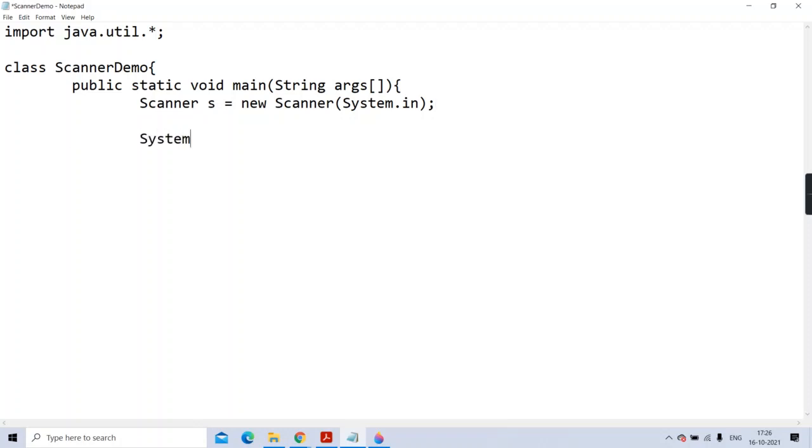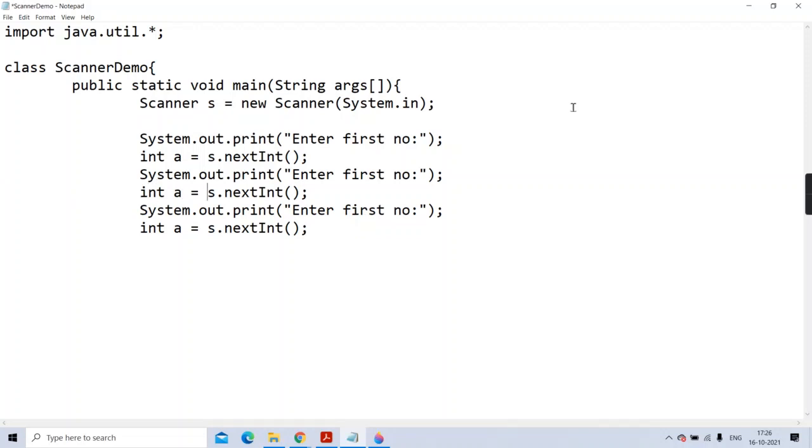Now I will accept 3 numbers, suppose. So I'll give some prompt before that. Okay, enter first number, int a equal to s.nextInt(). I told you. The same way you will give one more prompt, accept the value, again accept the value. So enter first number, enter second number, enter third number. And we'll store it in 3 different variables, A, B, C.